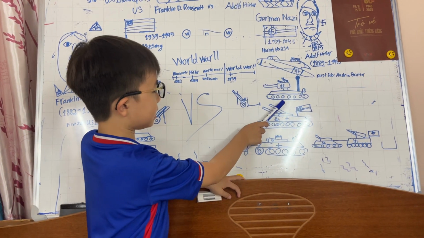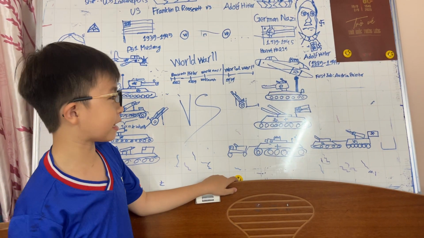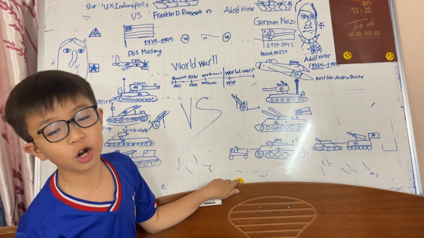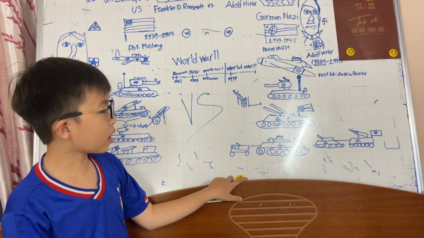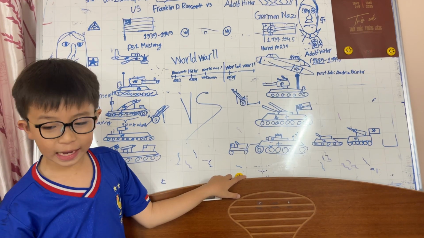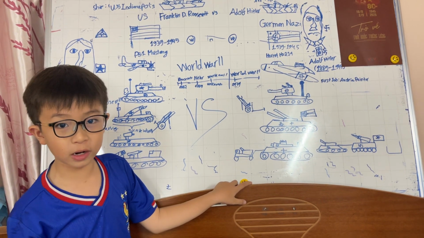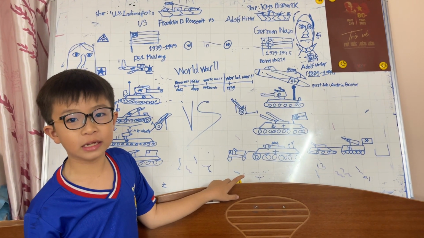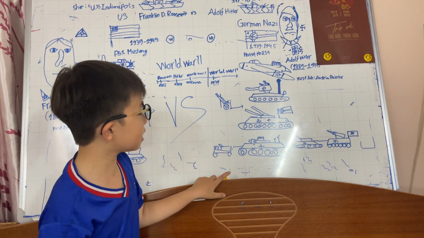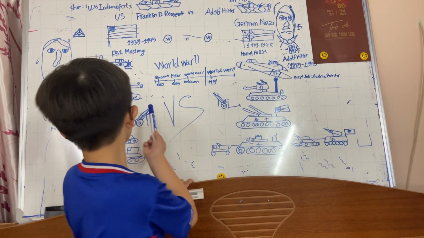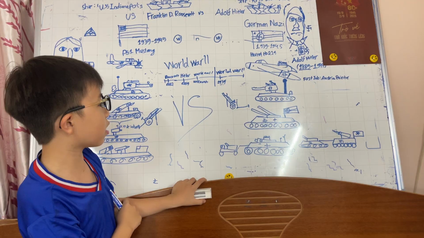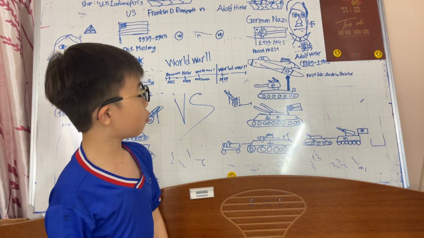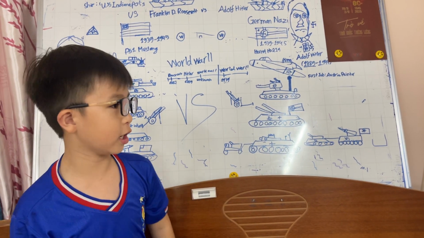Next is the tank. Both of them still have the tank, but this tank is stronger. You know, Germans are known for the strongest tank in the world. So at this time, they must have had the strongest tank in the world. You might think like that, but this time, the tanks were not the strongest in the world. They still use normal tanks, like the US too, but this tank is smaller and faster. The gunshot is stronger and it has 3 cannons, one big cannon and 2 small cannons.